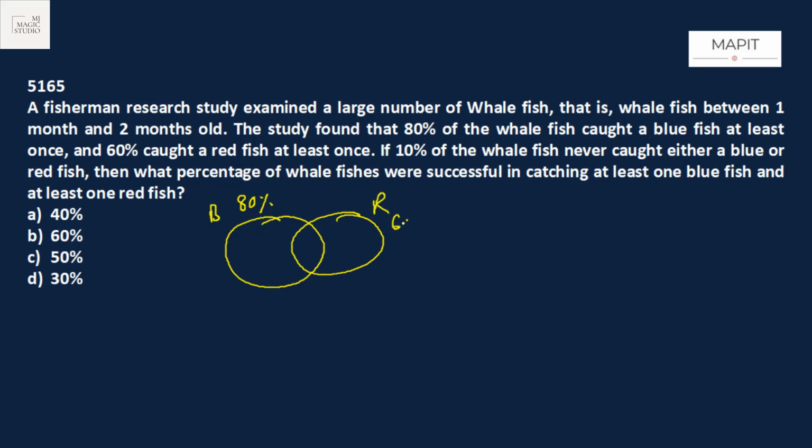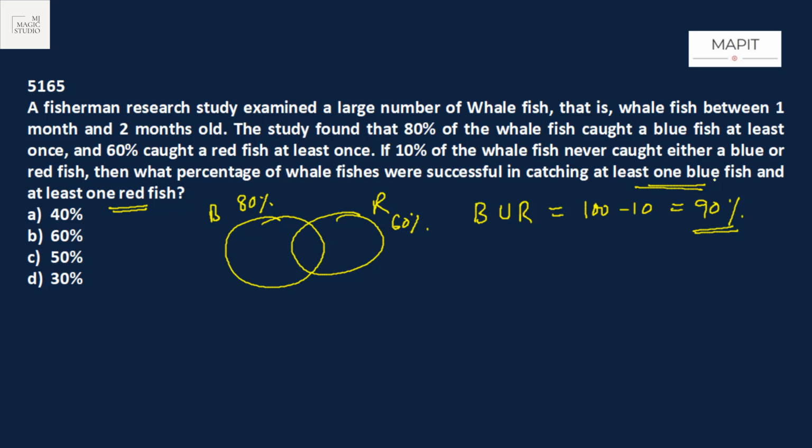If 10% of the whale fish never caught either a blue or a red fish, that means the ones that caught blue or red fish are 100 minus 10%, that is 90%. So 90% of the time they have caught either blue or red fish or both. Then what percentage of whale fishes were successful in catching at least one blue fish and at least one red fish?